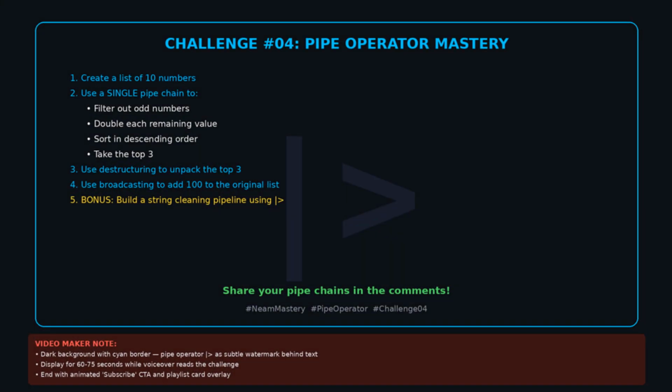Challenge time. Build a pipe operator showcase. Start with 10 numbers. Create a single pipe chain that filters odd numbers, doubles the rest, sorts descending, and takes the top 3. Then destructure those 3 into named variables. Use broadcasting to add 100 to the original list. And for the bonus, build a string cleaning pipeline using pipes.